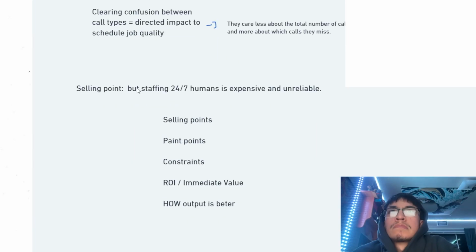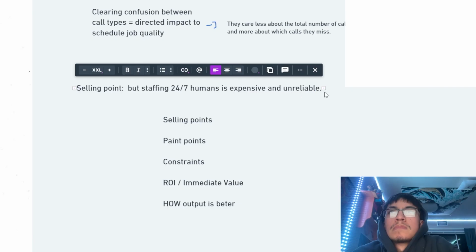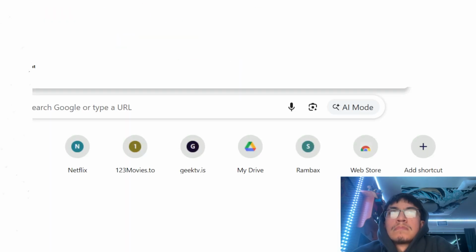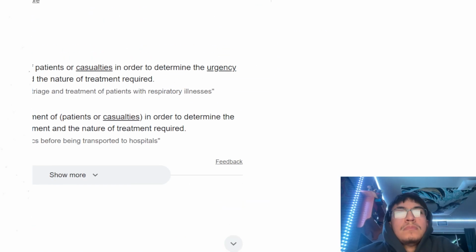Our selling points now: we have staffing 24/7 is expensive and reliable. Another selling point here, call types are triaged. And by the way, just to show you guys what triage means, because we're going to be using this word. The word by definition means the preliminary assessment of, actually, wait.